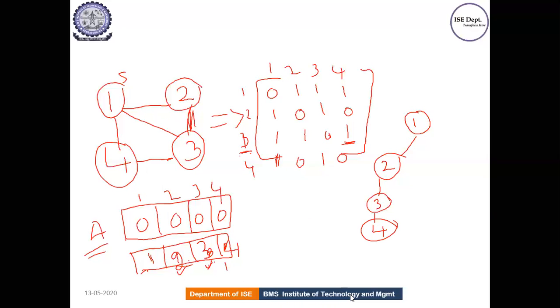Now can you check whether this is a correct solution? You can tell this is a correct solution only if there is a path existing from the last node to the first node. What is the last node here? It is vertex 4. There should be a path existing from 4 to the starting node. So from 4 to 1, is there a path existing? Yes, it is 1. Correct. So this is the correct solution. So what is the first solution we got? 1, 2, 3, 4, and from 4 to 1 I can have a path. Correct. So this is one possibility.